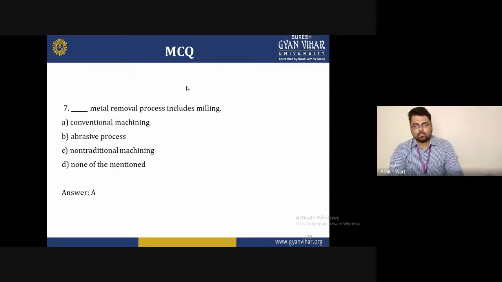Seventh, which metal removal process includes milling? So the options are A, conventional machining; B, abrasive process; C, non-traditional machining; D, none of the mentioned. So the correct answer of this question is A. Conventional machining is the metal removal process that includes milling.